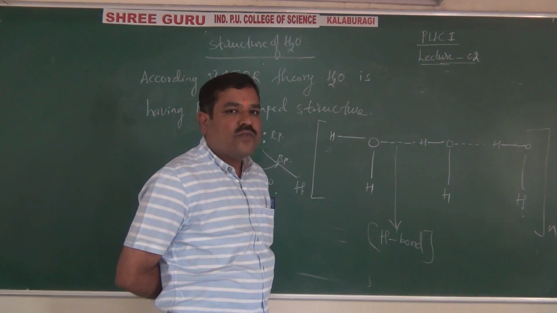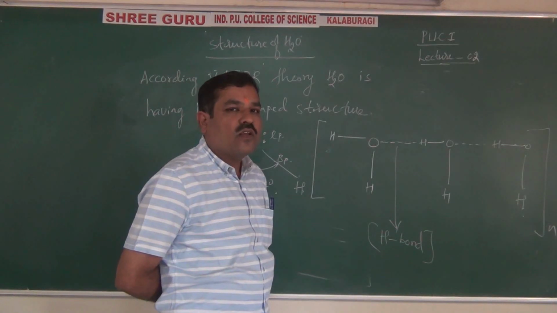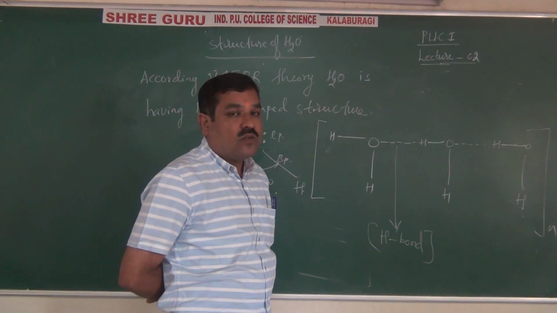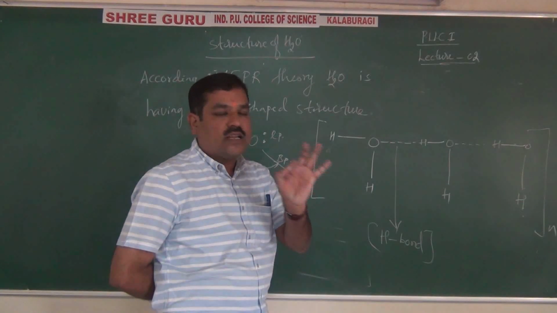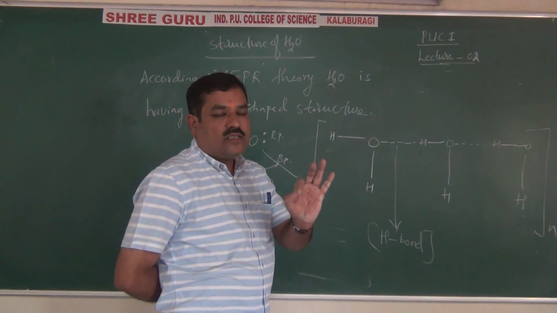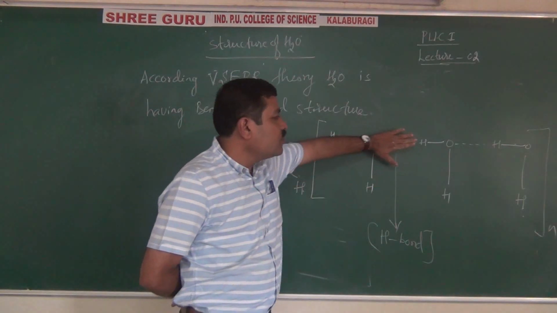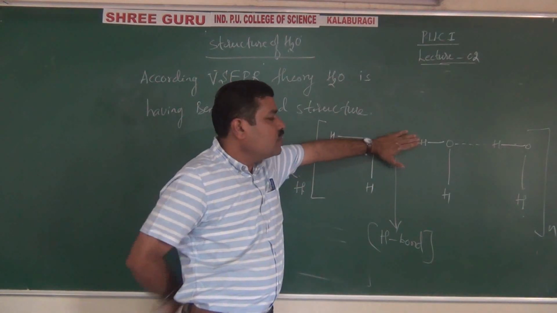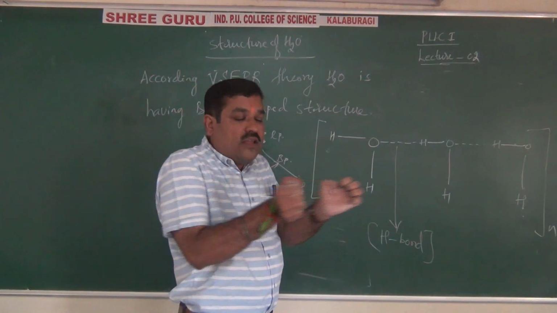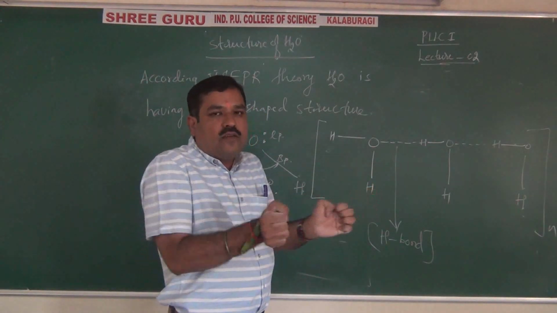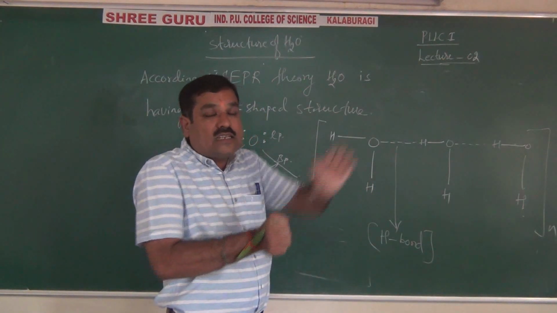Suppose, students, you heat water from 0 degrees Celsius to 5 degrees Celsius. What will happen? Instead of expansion, contraction takes place. Why? Because hydrogen bonds are broken. When hydrogen bonds are broken, water contracts, not expands. That's why volume decreases and density increases.